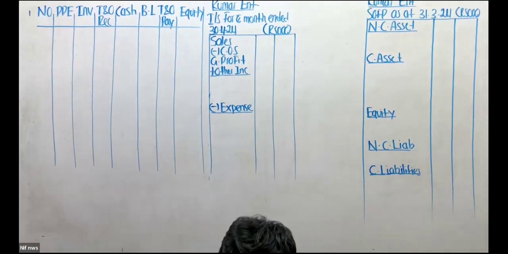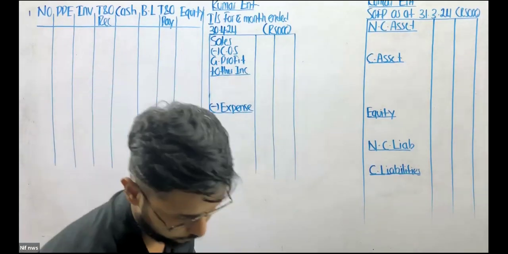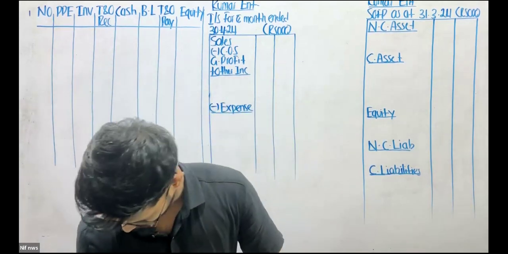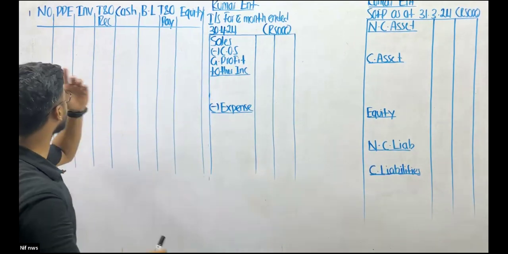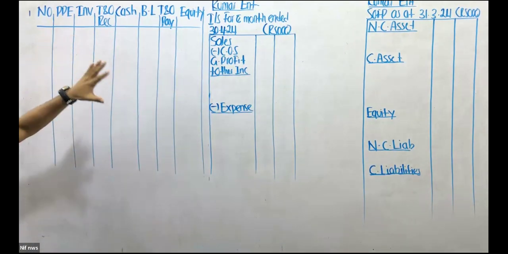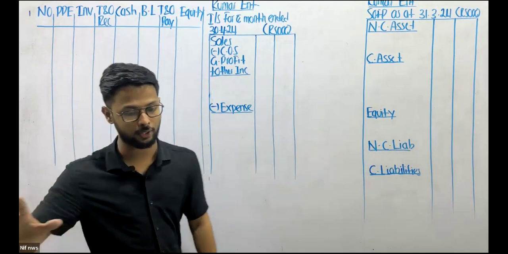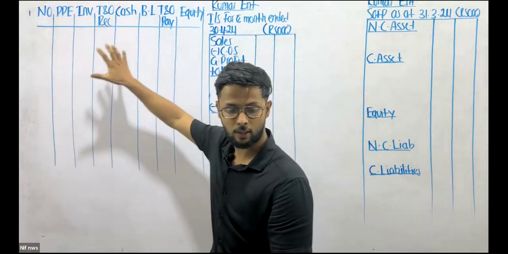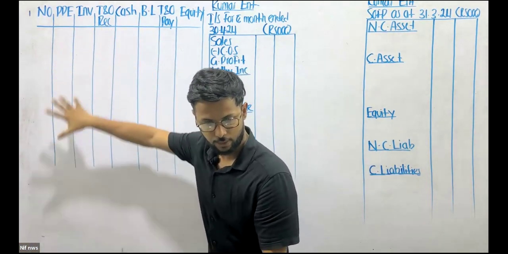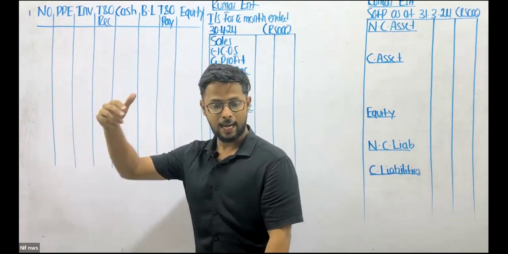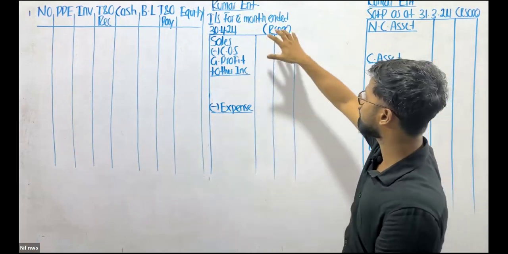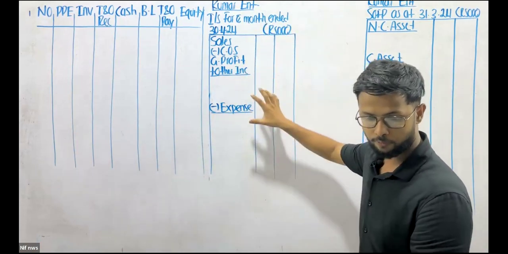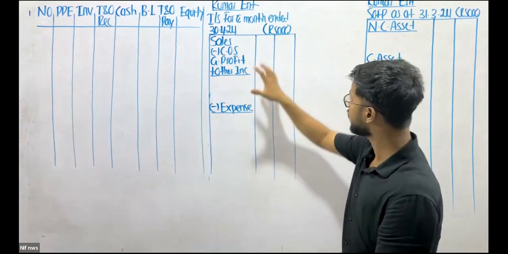So there are in fact three requirements. They want us to record all those 15 transactions in the accounting equation, which is on the left side. Then they have requested you to prepare the statement of profit or loss, in other words, the income statement.